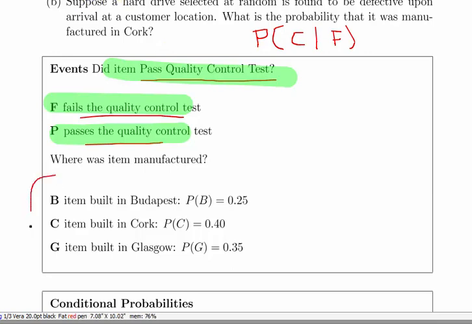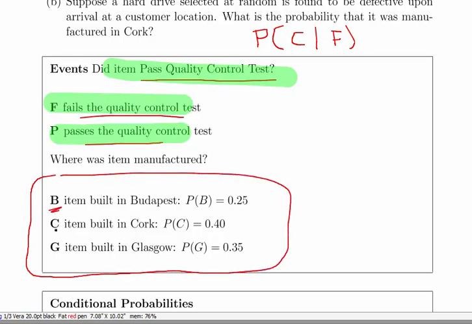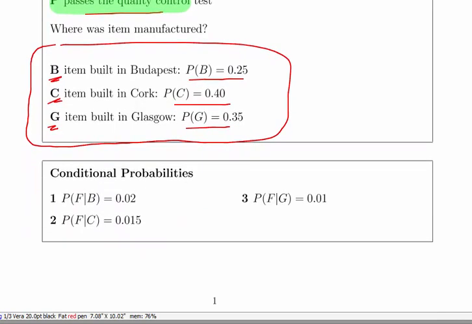Also, what we're told is where it's manufactured. So we have our events here. It's good to state your events: B, C, and G. Budapest, Cork, and Glasgow. 25% come from Budapest, 40% come from Cork and 35% come from Glasgow, 0.35.